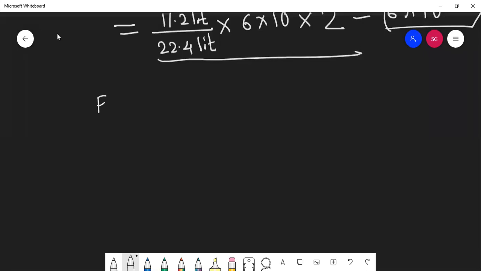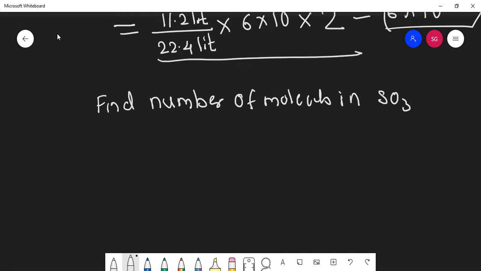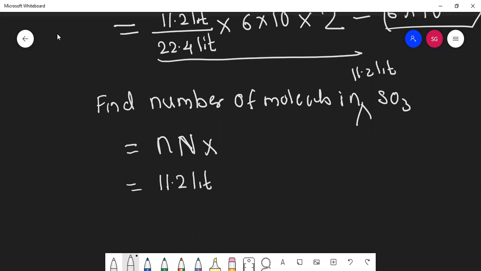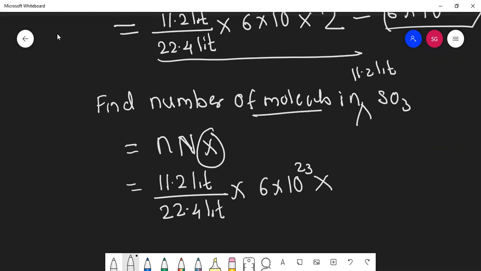But students, if I change this question only, and ask to find the number of molecules in 11.2 liter of SO2. Again, same formula, n x. Again, you know how to find moles: 11.2 liter upon 22.4 liter into N. For our convenience, we will take 6 into 10 raised to 23. Here x. Now students, molecule is asked.